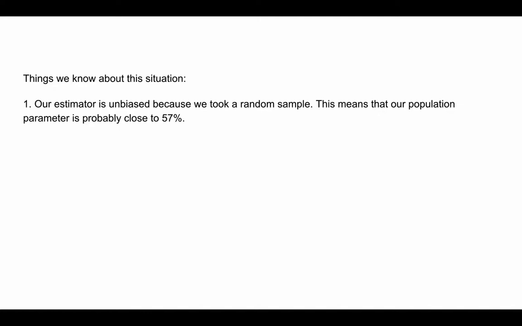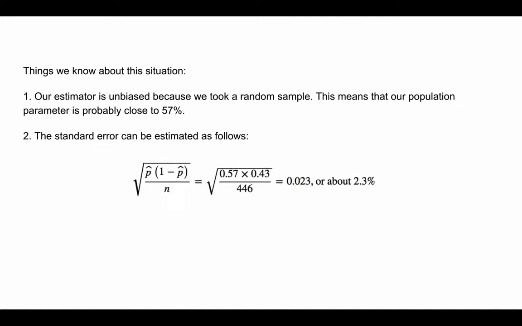Two, the standard error can be estimated using this equation here. This is our standard error formula that we learned previously, so you have to look that up. Now you might recall that the one we normally use has p in this spot, not p hat. Remember, p is our population proportion. When we don't know the true population proportion, we use p hat, the sample proportion, to estimate p. We only do this when we don't know the true p. So I'm going to use p hat, or 0.57, which comes from 57%, in our standard error formula.